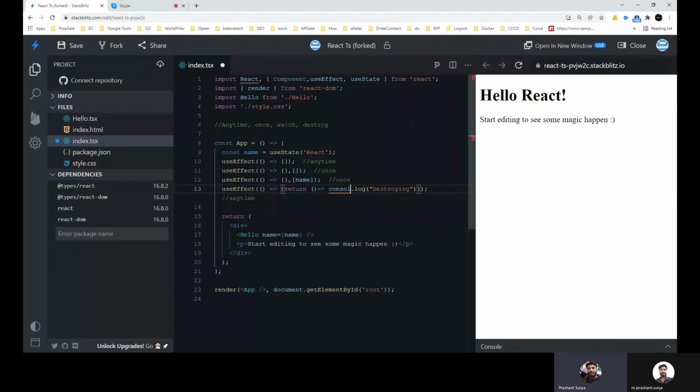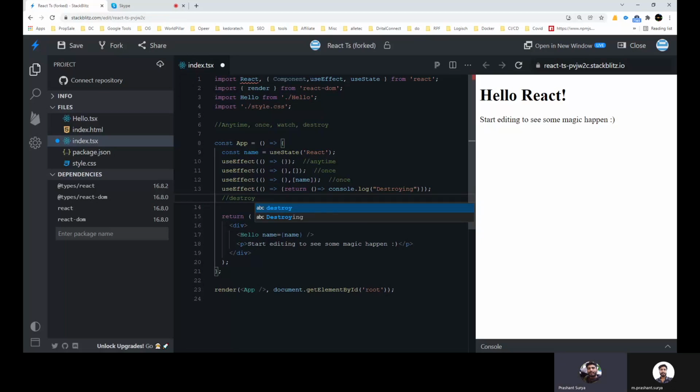So basically this tells that it will be called when the component is going to be destroyed. It means if you click any button and another component is going to replace the current component, then in that scenario, before leaving that component, you can call this to destroy something or to clear your memory, or to show the user a notification like your data is not safe, please save before leaving this page. You can write like this.